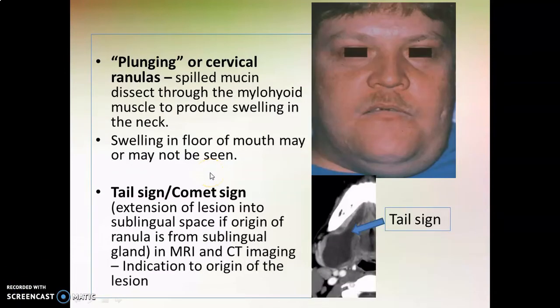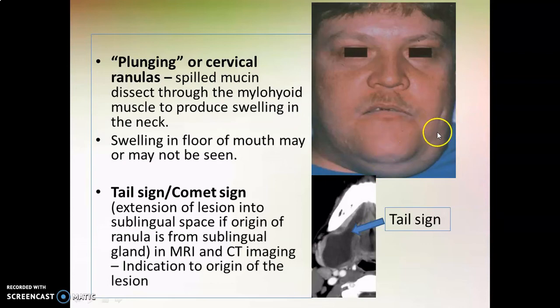Ranulas usually arise as a result of rupture of the sublingual gland duct and spillage of mucin into the surrounding connective tissue, which is usually above the mylohyoid muscle, so as to produce a swelling in the floor of the mouth. There is a variant of ranula known as plunging or cervical ranula, in which case the spilled mucin dissects through the mylohyoid muscle and produces a swelling in the anterior portion of the neck, as you can see in this image. This is known as plunging or cervical ranula.